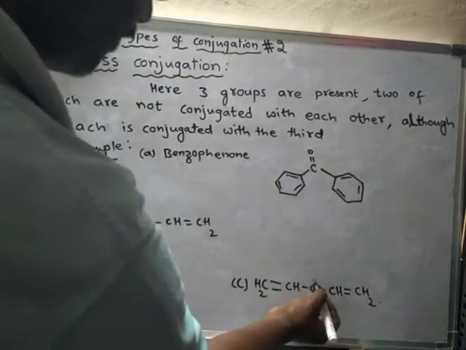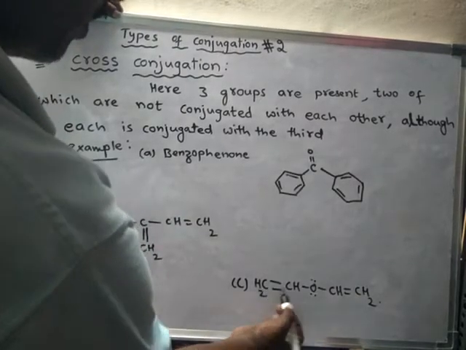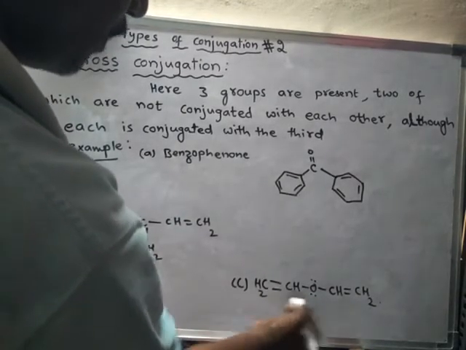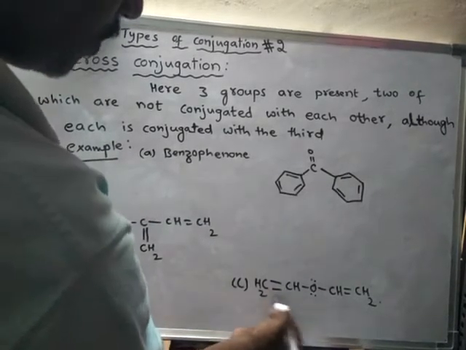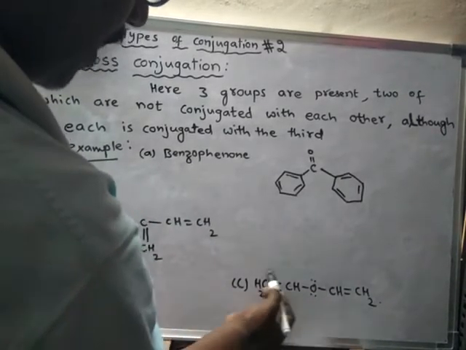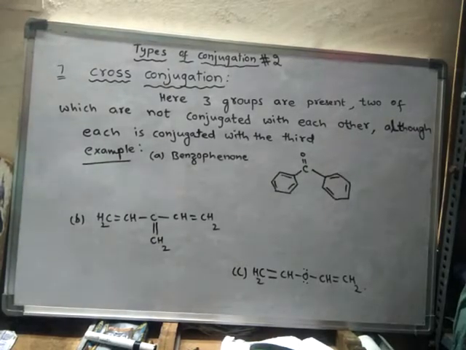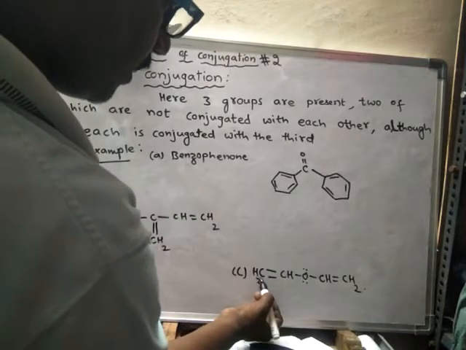See here also, there is a conjugation between this group and oxygen. This is called an ether. There is a conjugation; this group is the ether group. Here conjugation takes place up to here.